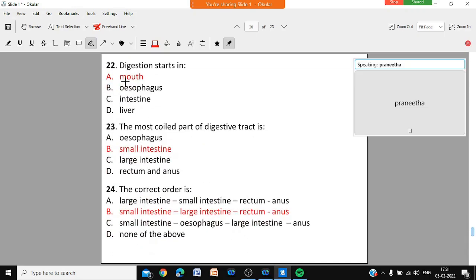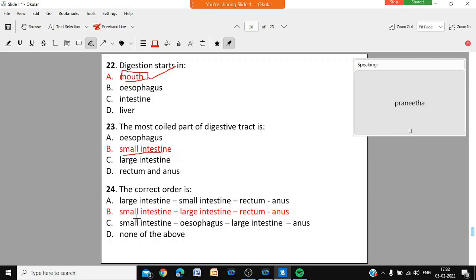Digestion starts in the mouth with the help of salivary glands. Saliva will break down starch. The starting point of digestion is the mouth, where salivary glands produce saliva to break down starch. The most coiled part is the small intestine, the longest part and the most coiled part.